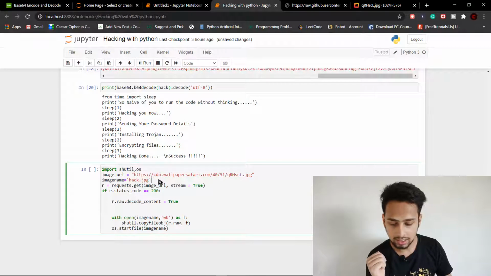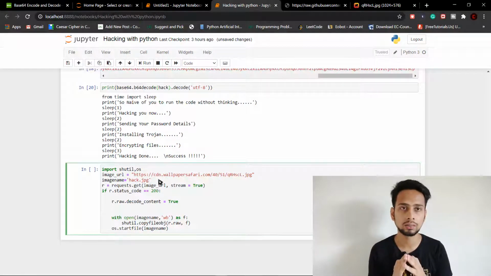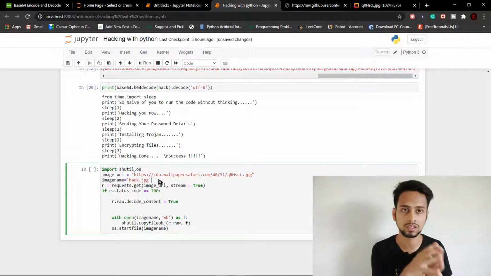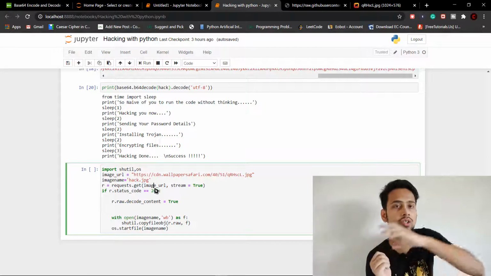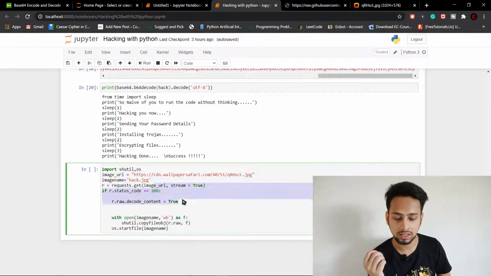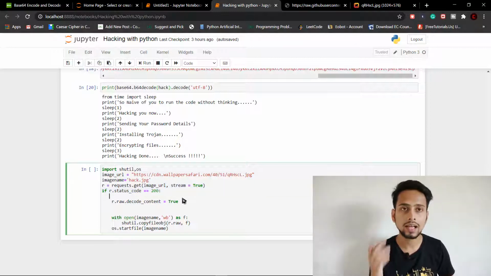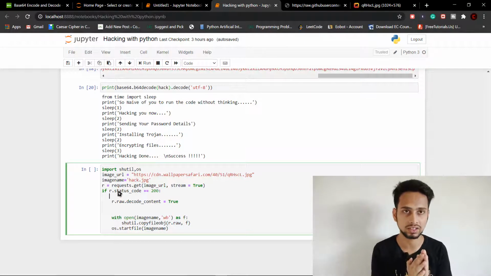In the next line, we are giving the name that this file is going to be saved as locally in his system, and this file name hack.jpg is the name by which the file will be saved in his system. In the next line, this is going to get that request, means it is going to this website, the URL that you specified, and it is going to get that. In the next line, if r.status_code is equal to 200, 200 just means the success status, means you successfully got to this website and got the image. Because sometimes the link that you give might not work, so in that case you are not going to execute it. So we are performing a safe check here.